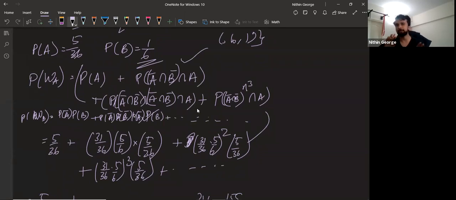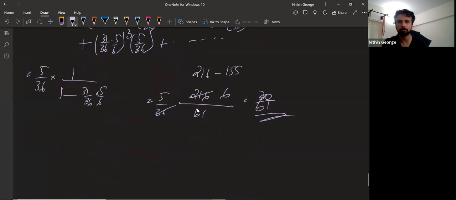So you'll get another GP there. That will come out to what value? 31 by 61. So you can see here that B has a slightly higher chance of winning. So you can say the game is rigged in the long term.